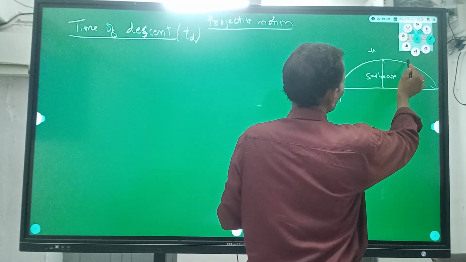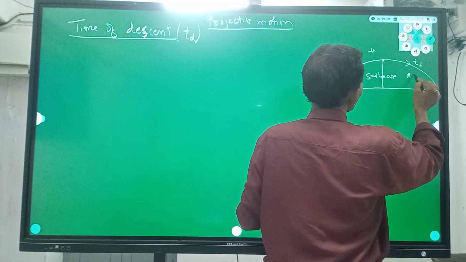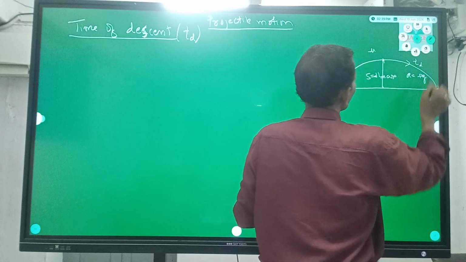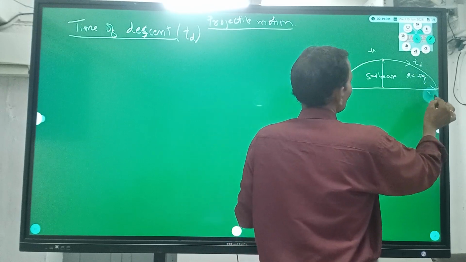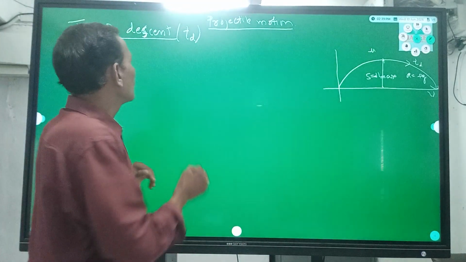Now for the time of falling down, a is affected: a is equal to plus g, and the body reaches the surface with a velocity v from the maximum height. So how do you frame that?